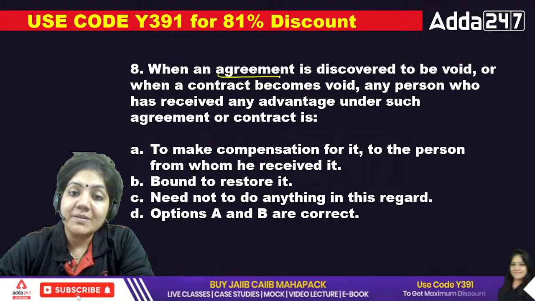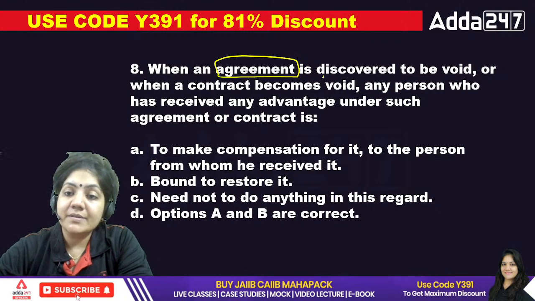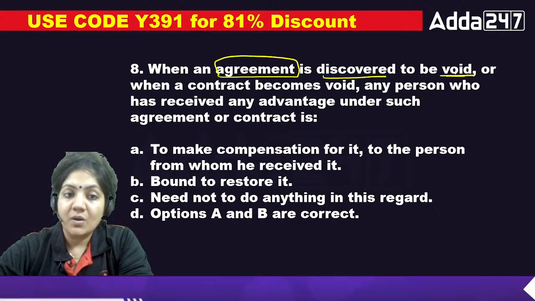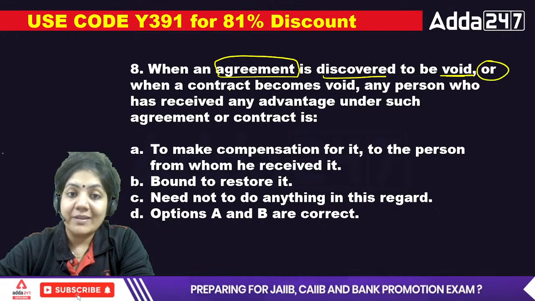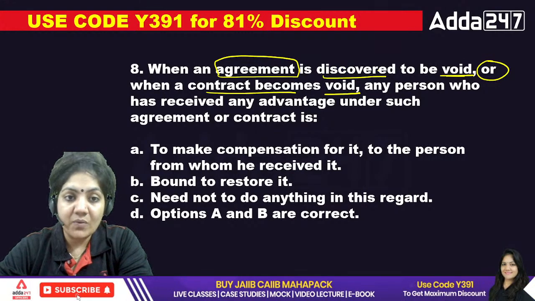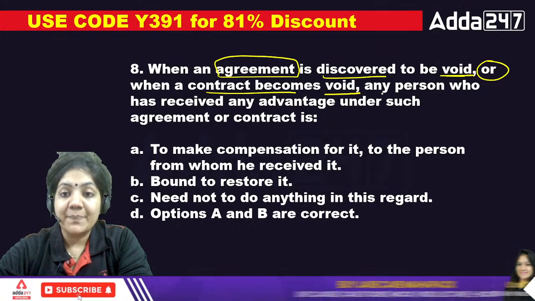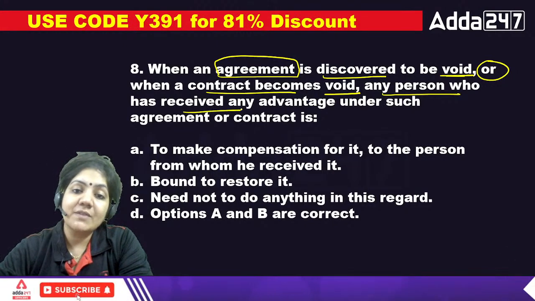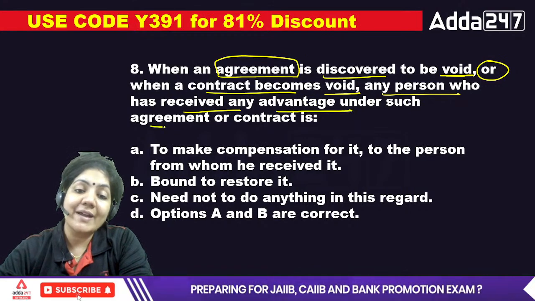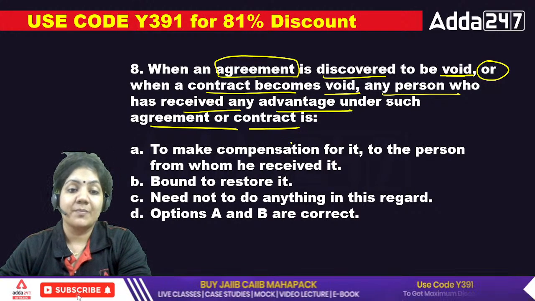When an agreement is discovered to be void, or when a contract becomes void, any person who has received any advantage under such agreement or contract is what?